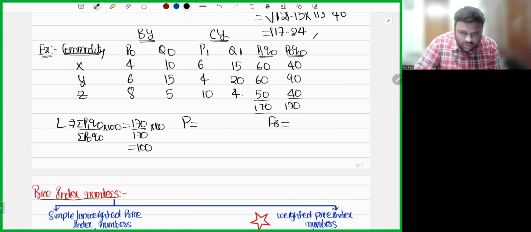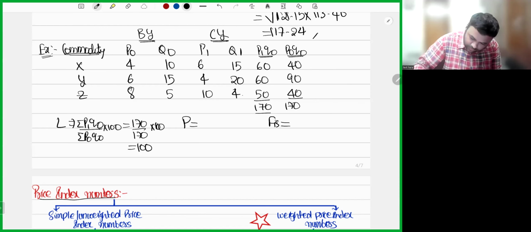Let's see what answers you people have given. Perfect, both of you. Next, Paasche: summation of P1Q1 whole divided by summation of P0Q1 into 100. Now P1Q1: 6 into 15, we have 90. 4 into 20, 80. 40.